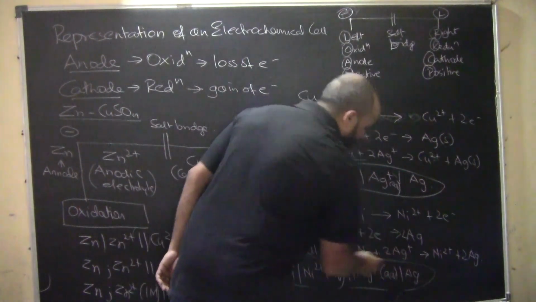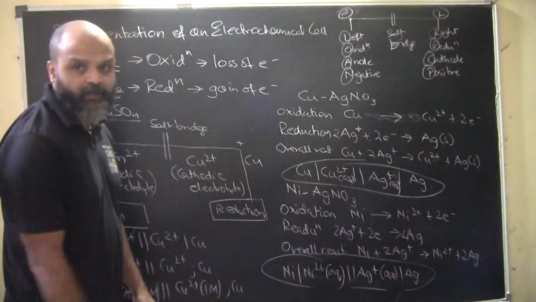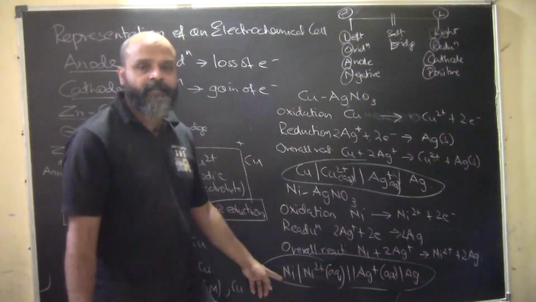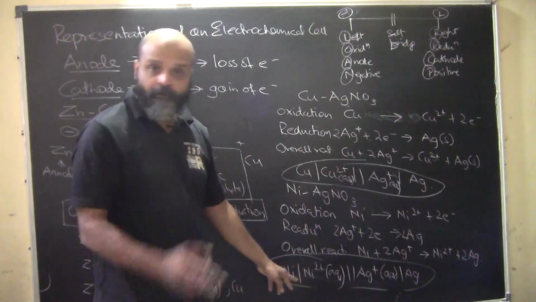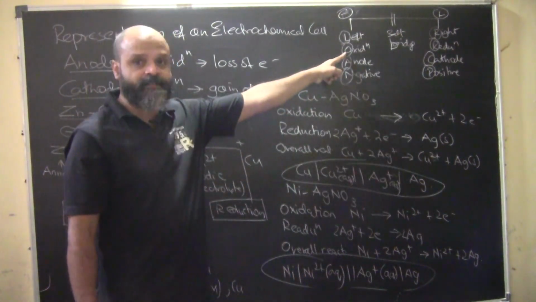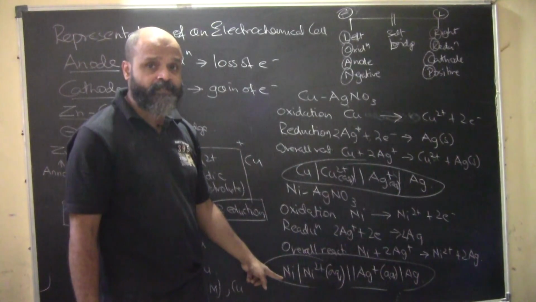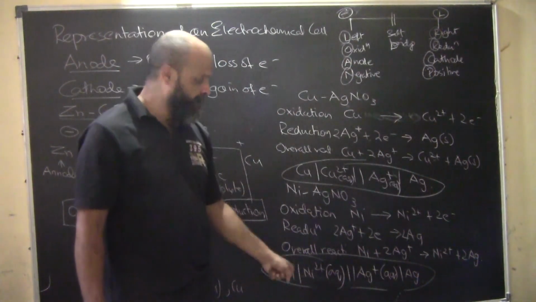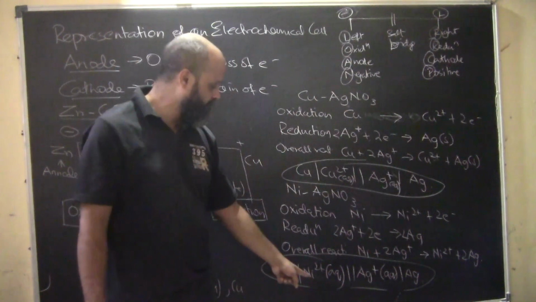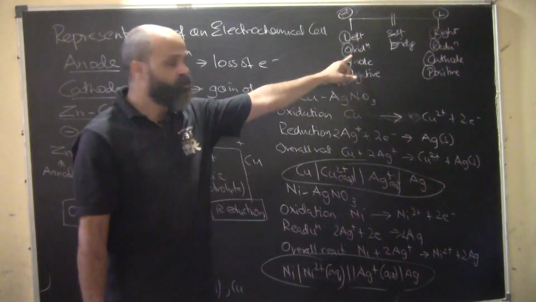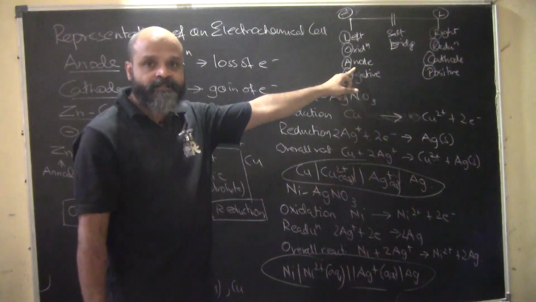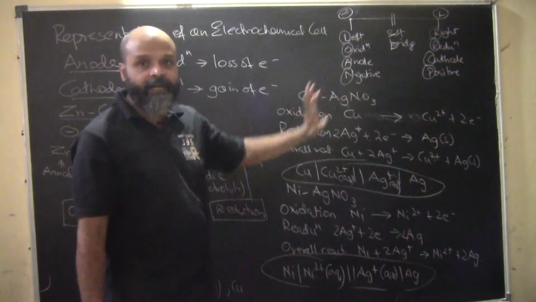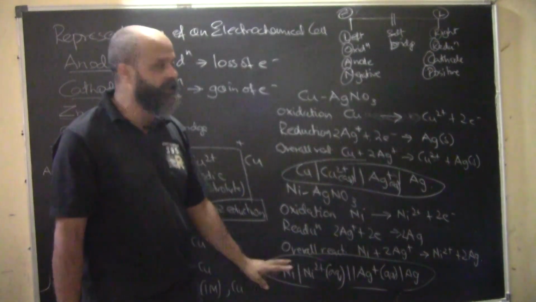So this completely gives us an idea. If we were to read this cell, it's very simple. Nickel is the anode here. Why anode? Because it is on the left-hand side. It is also the oxidation side, which means nickel is going to lose its 2 electrons and become Ni2+. So oxidation is happening here. It is the anode, which means the negative electrode.